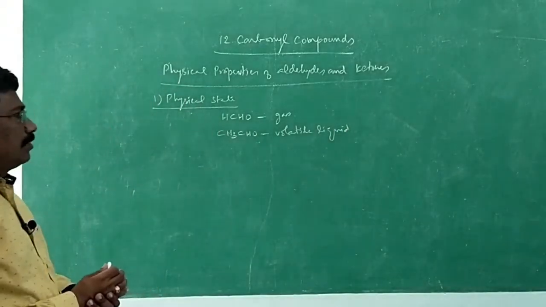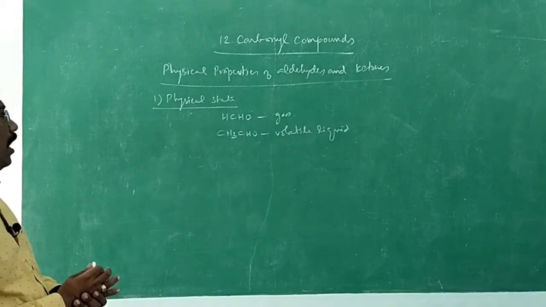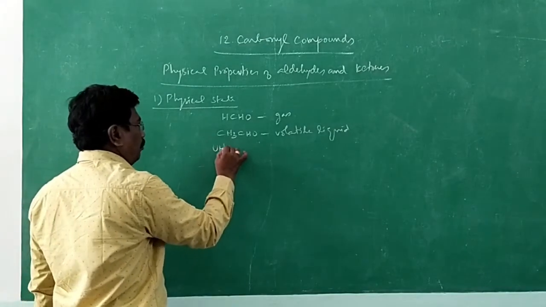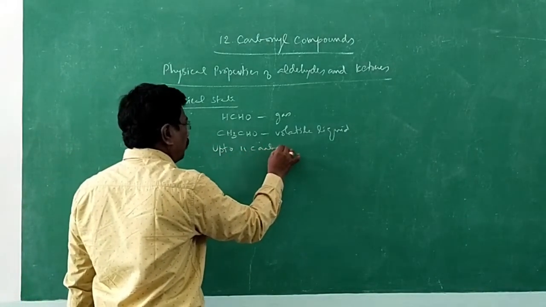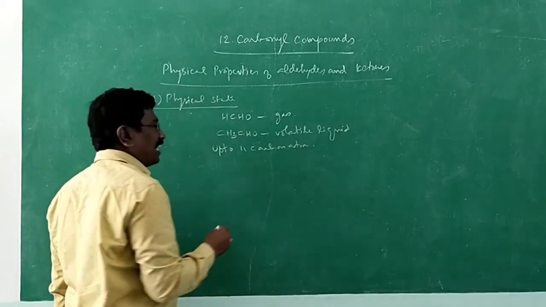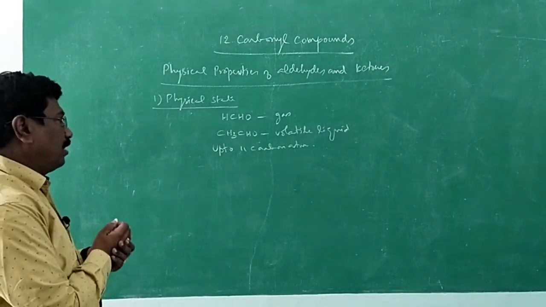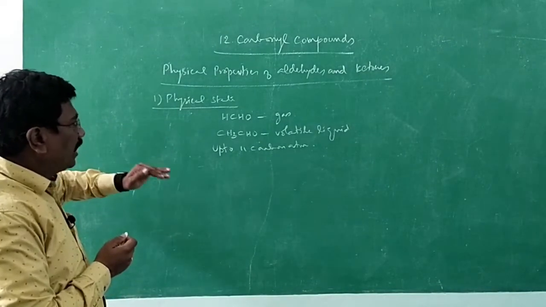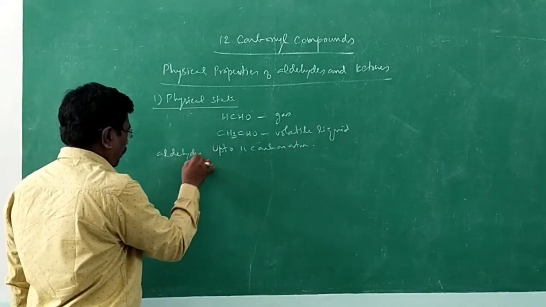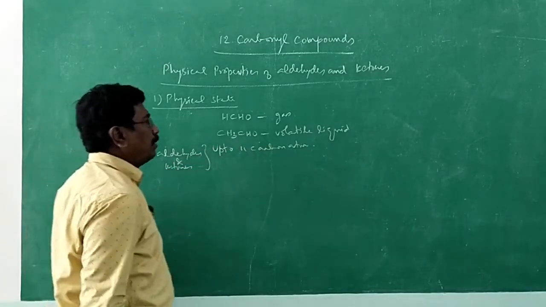Other aldehydes and ketones containing up to 11 carbon atoms are considered as liquids. What do you mean by up to 11 carbon atoms? If you go in for hexanal, it has got 6 carbon atoms. Hexanone, 6 carbon atoms. Likewise, aldehydes as well as ketones containing up to 6 carbon atoms are liquids again.